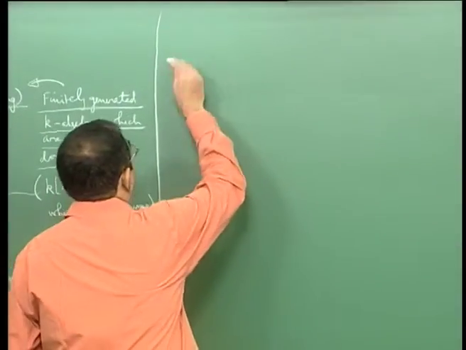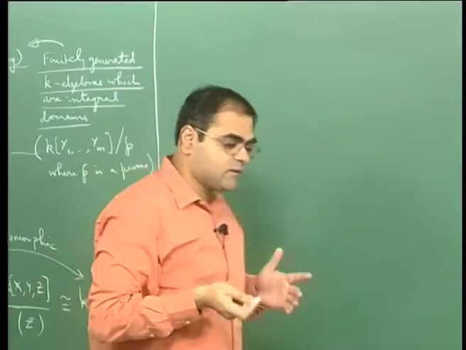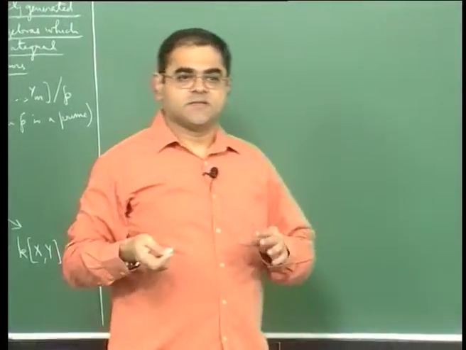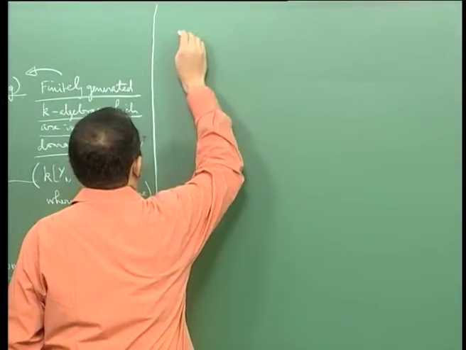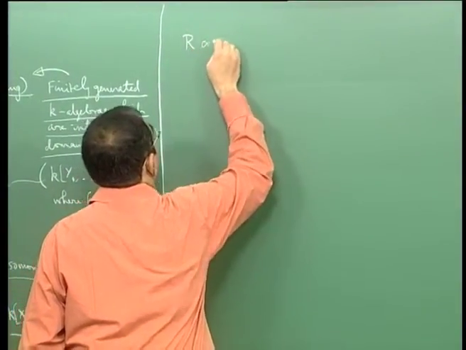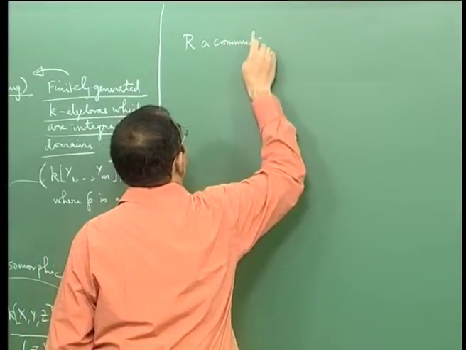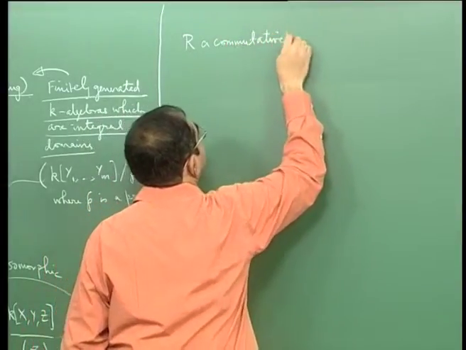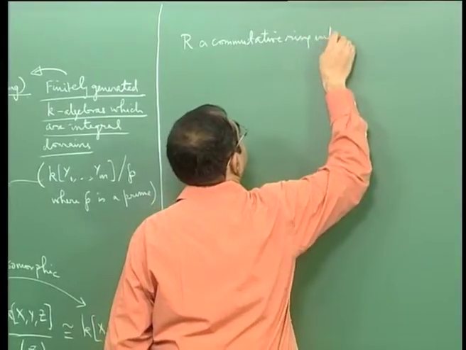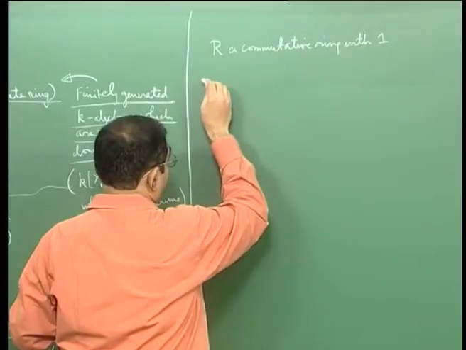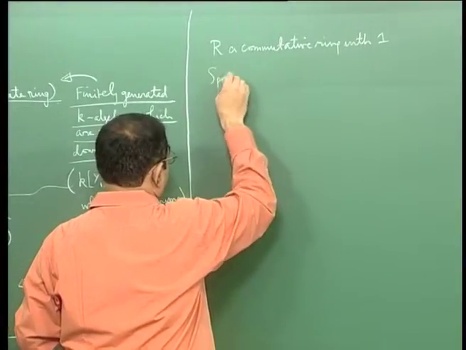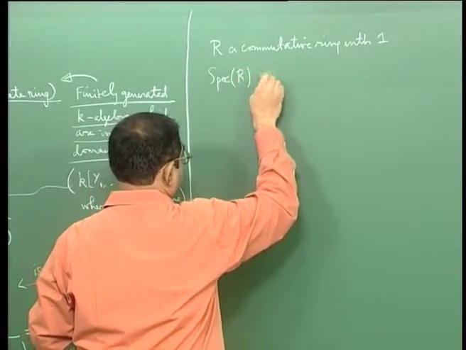So what I'll do is I'll start with something that you must have seen in a course in commutative algebra, but nevertheless it's not very difficult to recall these things. So you know, you start with R, a commutative ring with 1, and you look at spec R. This is called the spectrum of R.